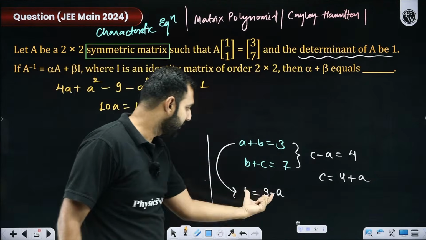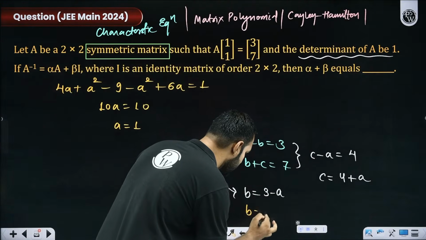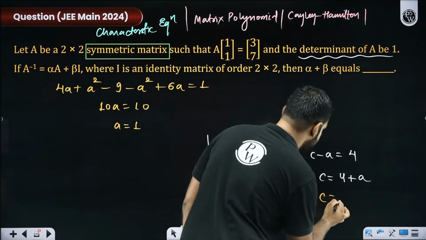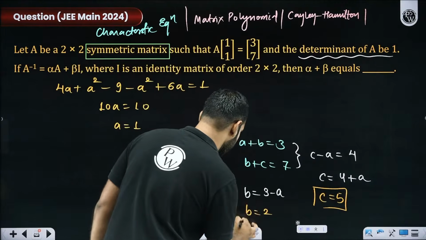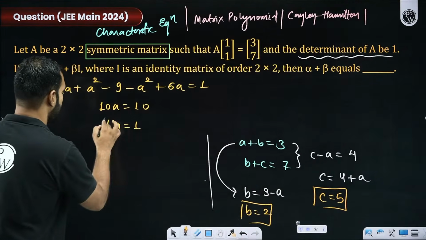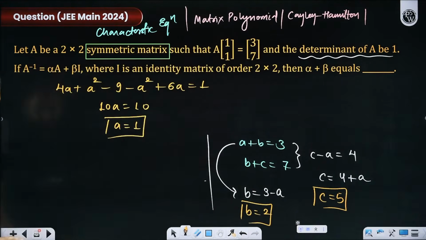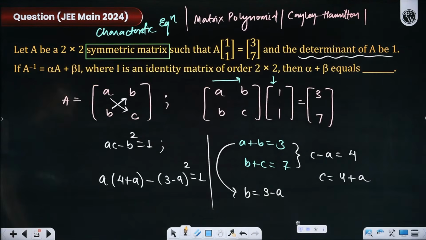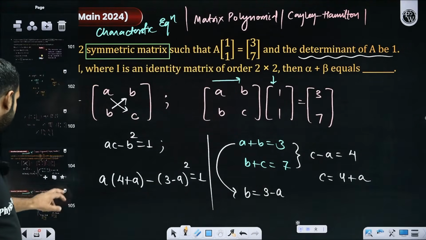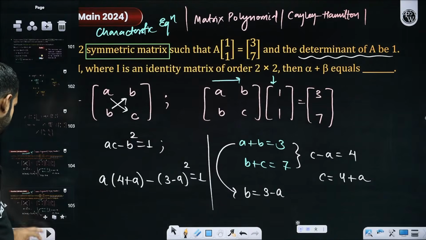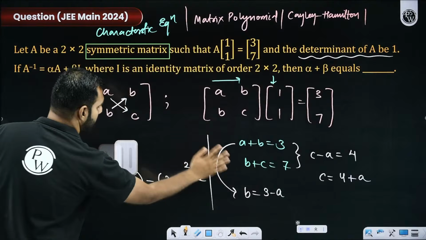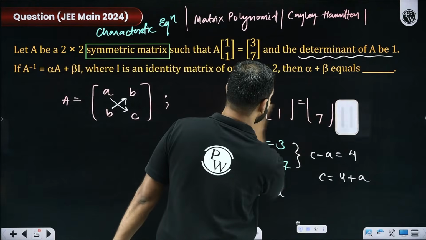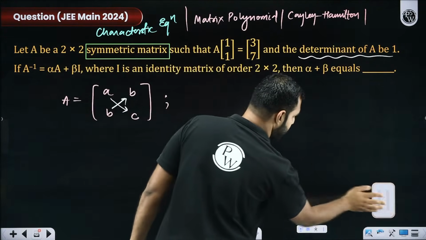When I have found A as 1, B I receive as 3 minus 1, which is 2. And C I receive as 4 plus 1, which is 5. So I think I have cracked C, B and A all. With C, B, A being cracked, I will have my matrix A. How? I think it will be defined as this matrix A. Yes or no? If I have this matrix A with me, the job is absolutely done.